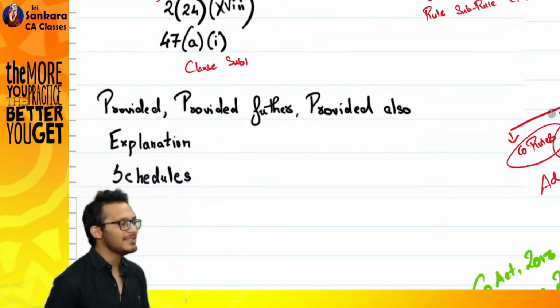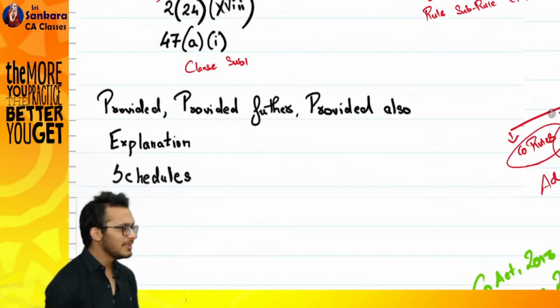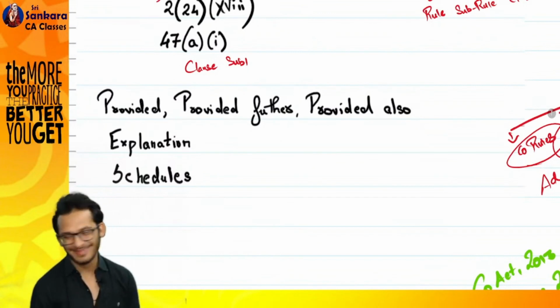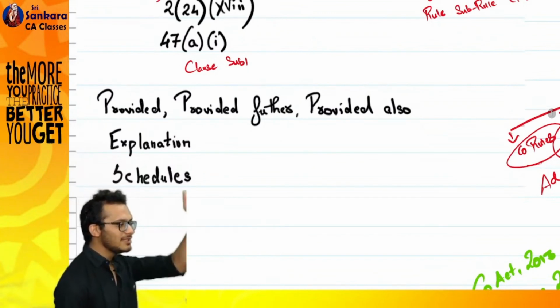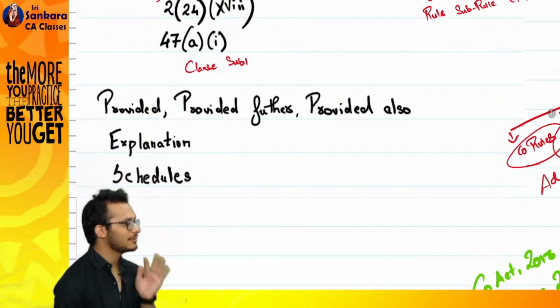It's a format of your balance sheet and P&L, yes or no? Where is it given? It's given in the Companies Act. Schedule 3 of the Companies Act talks about what your balance sheet and P&L look like. What is a schedule? It's an annexure.